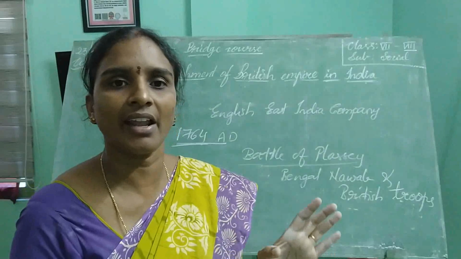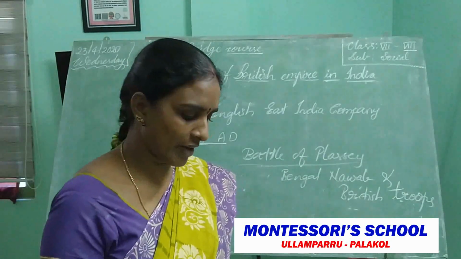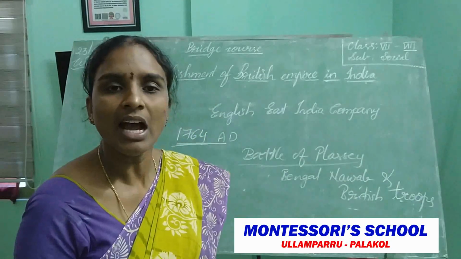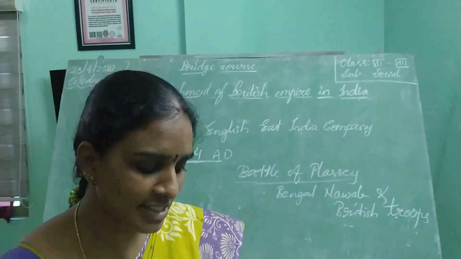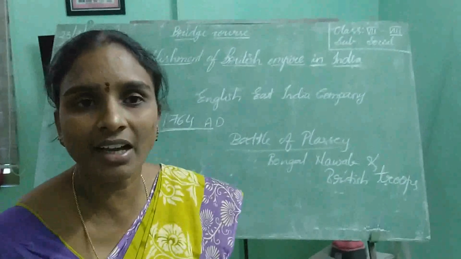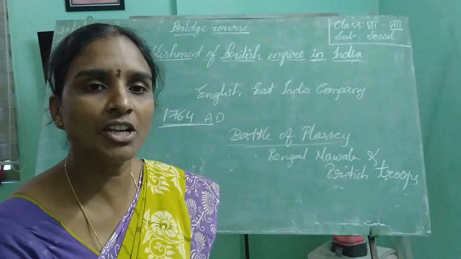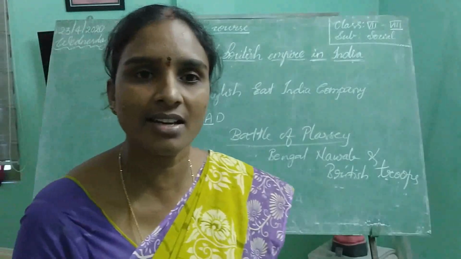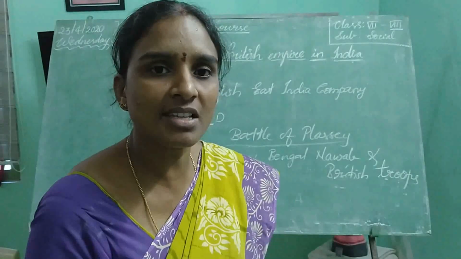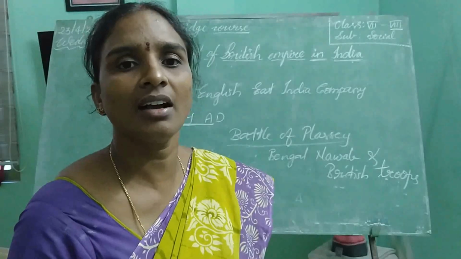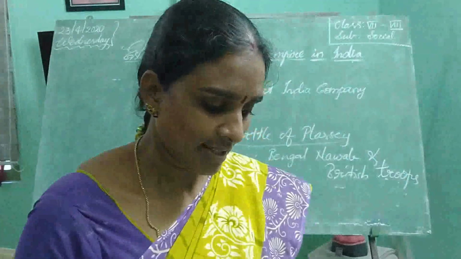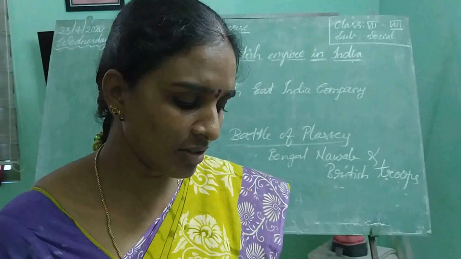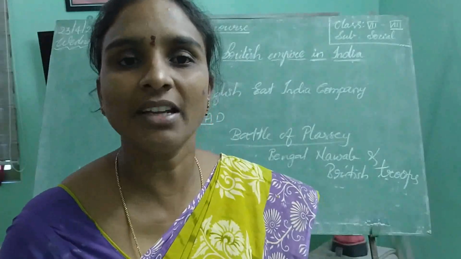Who was Duplex? He was a governor of the French East India Company. And whom did he help? He helped Muzaffar Jan to become the Nizam of Deccan. Muzaffar Jan. I have already told you what the Northern Sarkars are. There are some districts under the part of Madras province. Muzaffar Jan became the Nizam of Deccan with the help of Duplex.